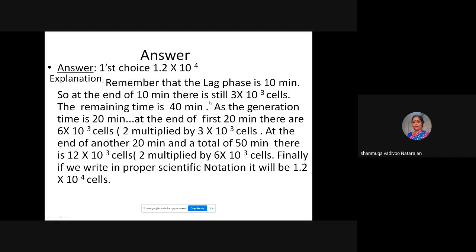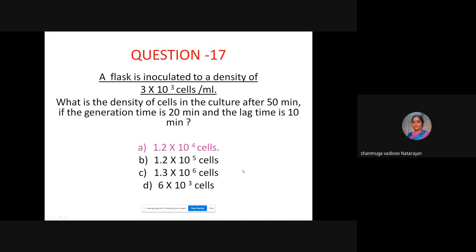After the first 20 minutes, it will double up. So 3 into 10 to the power of 3 becomes 6 into 10 to the power of 3, because you multiply by 2. At the end of another 20 minutes, which is after 50 minutes, there will be 12 into 10 to the power of 3, since the 6 into 10 to the power of 3 is multiplied by 2. Finally, in scientific notation, 12 into 10 to the power of 3 is 1.2 into 10 to the power of 4 cells. So this is how we have arrived. Did you understand?